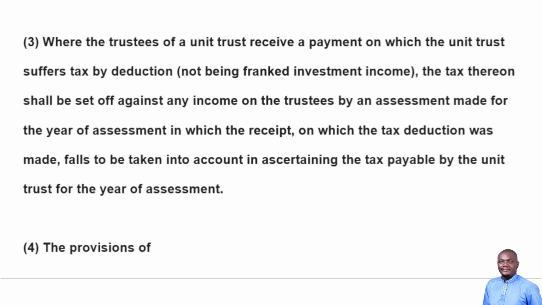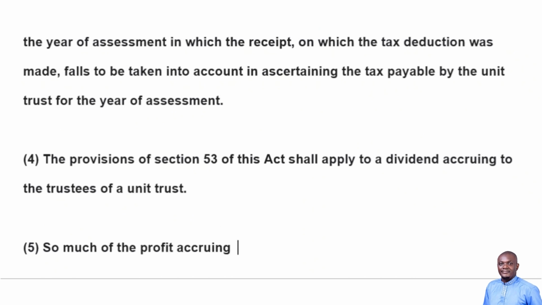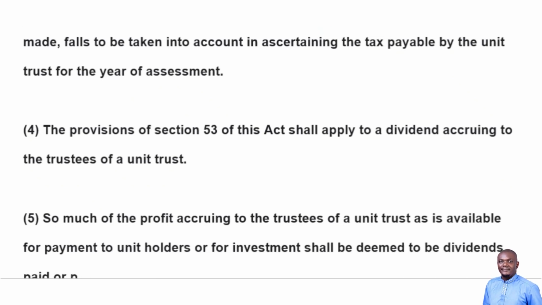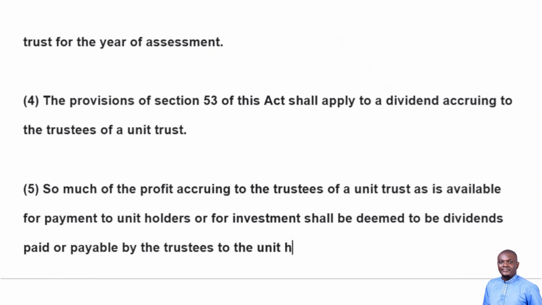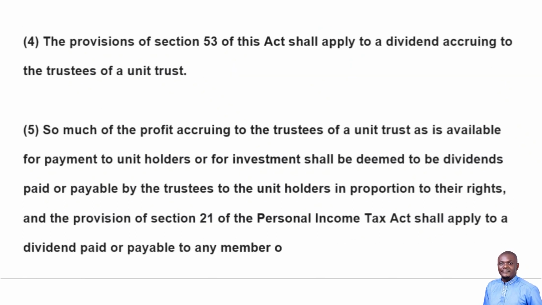The provisions of Section 53 of this Act shall apply to a dividend accruing to the trustees of a unit trust. So much of the profit accruing to the trustees of a unit trust as is available for payment to unit holders or for investment shall be deemed to be dividends paid or payable by the trustees to the unit holders in proportion to their rights, and the provision of Section 21 of the Personal Income Tax Act shall apply to a dividend paid or payable to any member of an authorized unit trust.